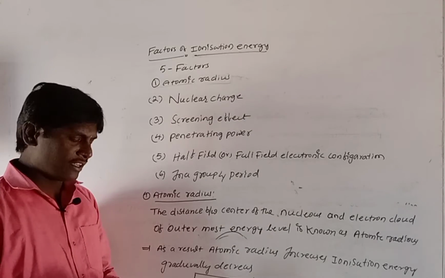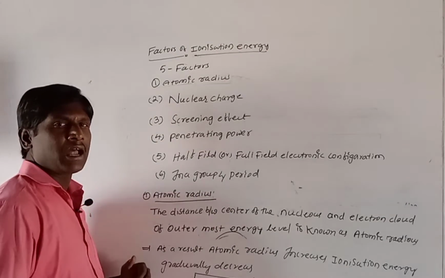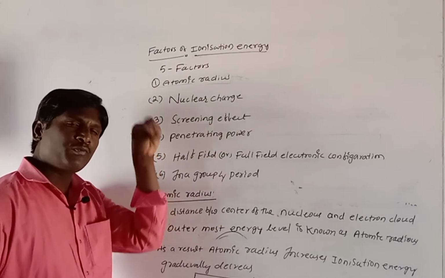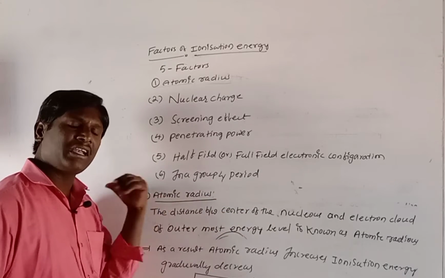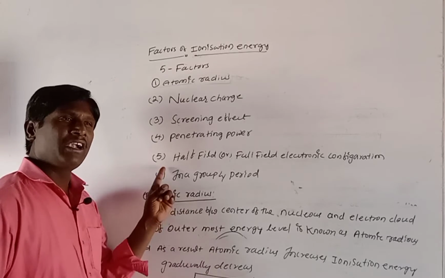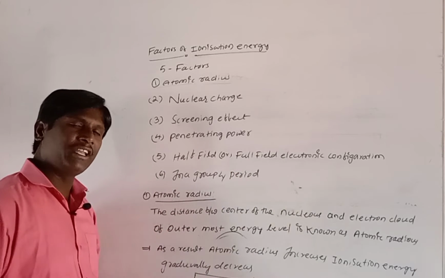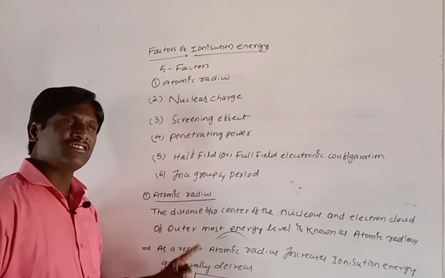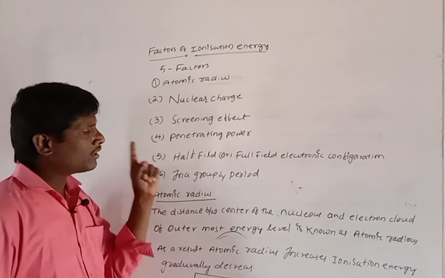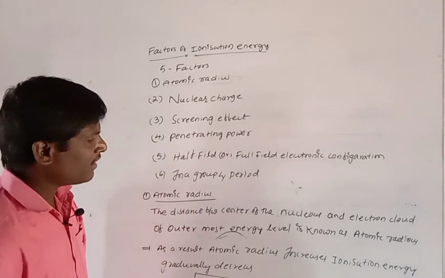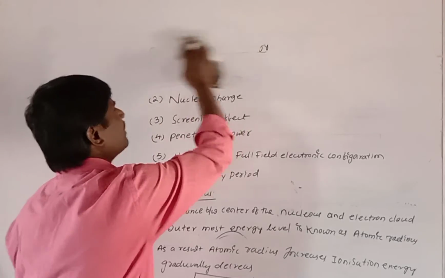The distance between the center of the nucleus and the electron cloud of the outermost energy level is known as the atomic radius. In a group, top to bottom, atomic radius increases. In a period, left to right, atomic radius gradually decreases. When atomic radius increases, nuclear force of attraction decreases, and ionization energy also decreases. This is about the first factor of ionization energy. Now the first factor is completed.